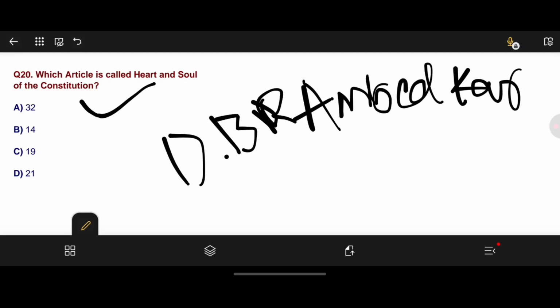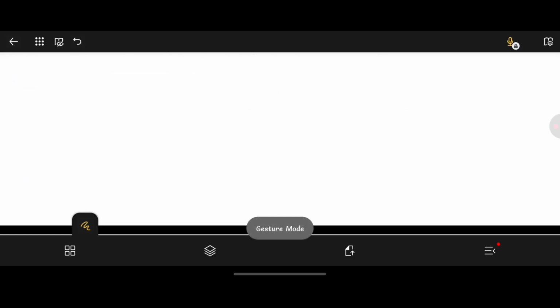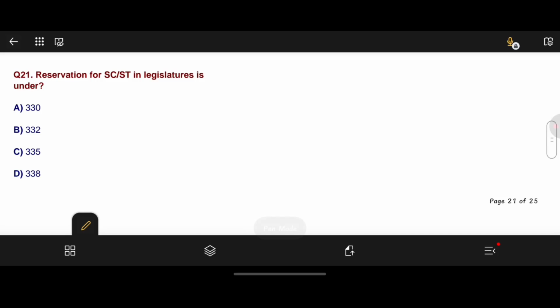Moving to question number 21. Reservation for SC, ST in legislatures is under. The options are A 330, B 332, C 335, D 338. Here option C is the correct answer, 335.